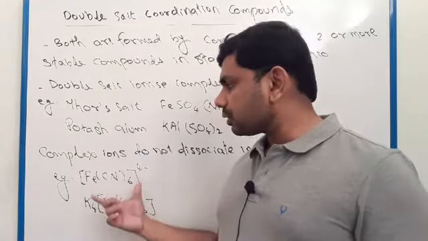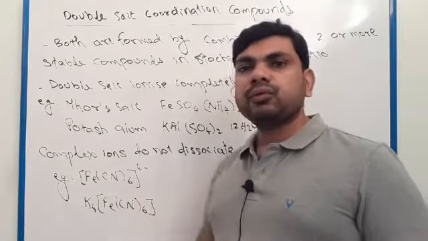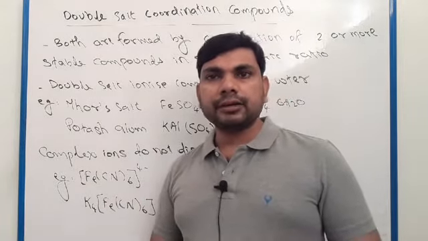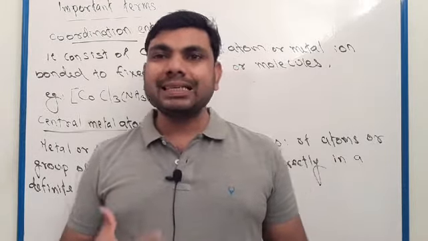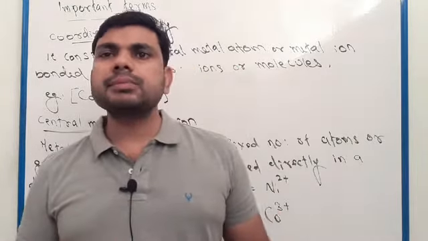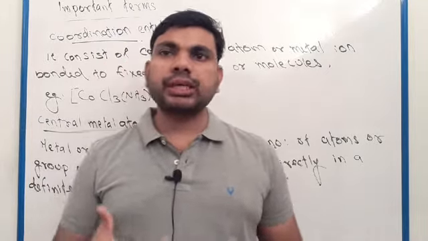We will study more examples of this type of coordination compound. Clear?